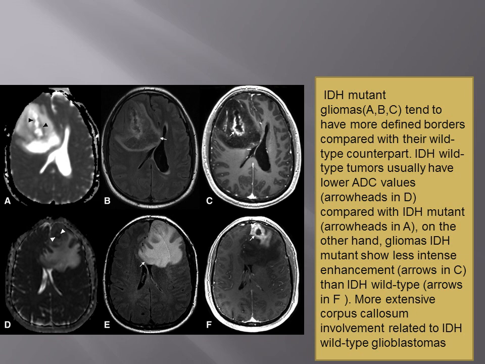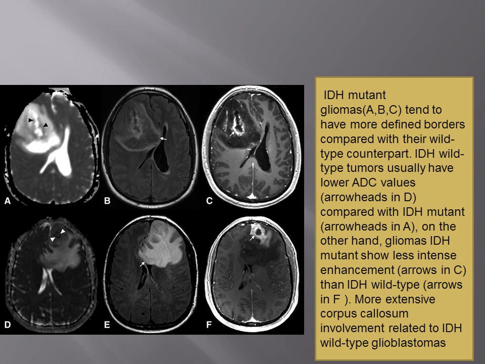Then this is the difference between IDH mutant and IDH wild type GBMs. This lesion is large. This is a smaller lesion showing enhancement, but not as much as seen in wild type GBM. ADC is low, but not as low as in wild type GBMs.